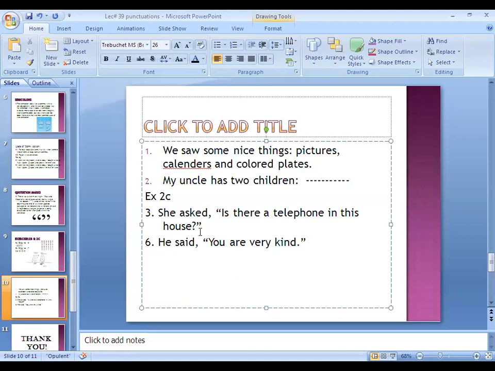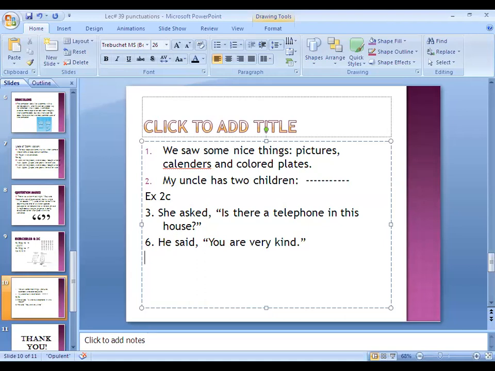Then you have to close the inverted commas. First, according to the type of sentence, you have to put the stop for the question or the sentence. If it is simple, then obviously it will be a full stop or a period at the end. Or if it is an interrogative sentence, you have to put a question mark and then you have to close the inverted commas. Okay. Now come to the next point.